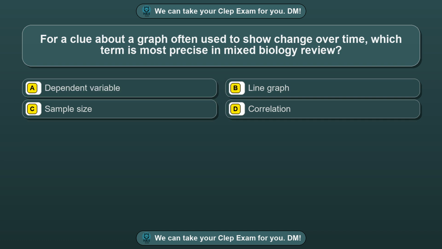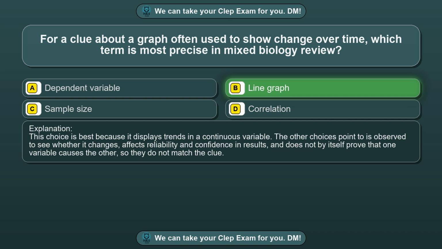Question 36. For a clue about a graph often used to show change over time, which term is most precise in mixed biology review? Option A, dependent variable. Option B, line graph. Option C, sample size. Option D, correlation. The correct answer is option B, line graph.